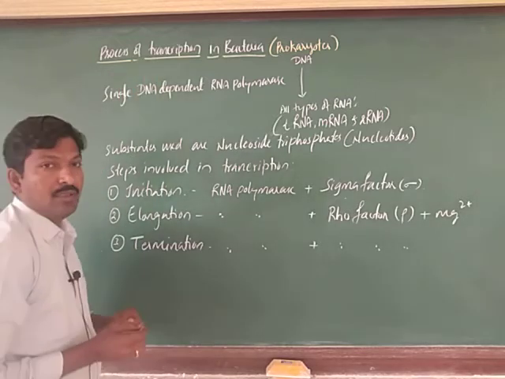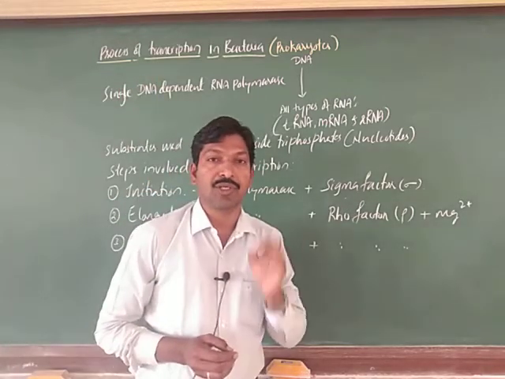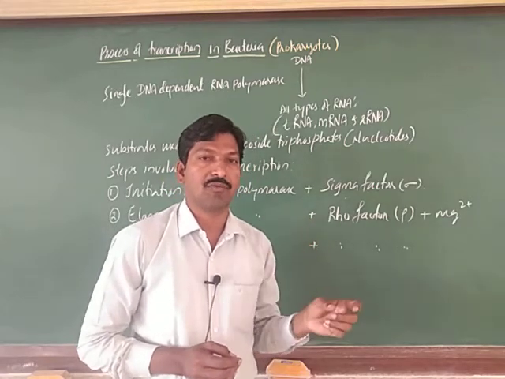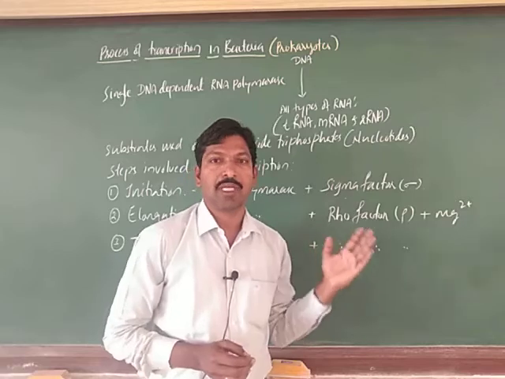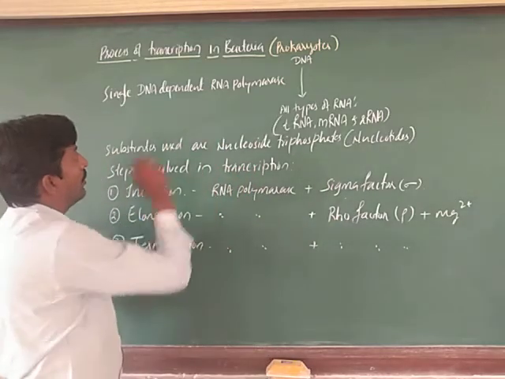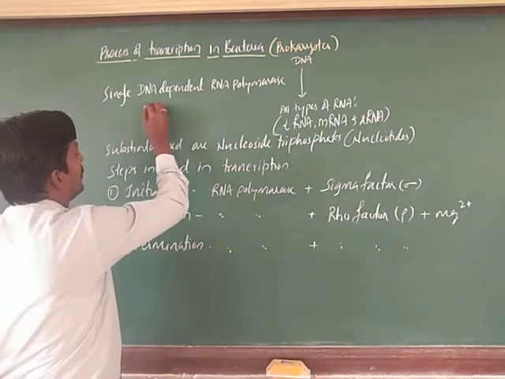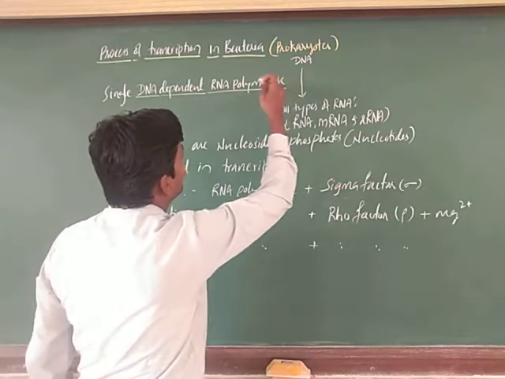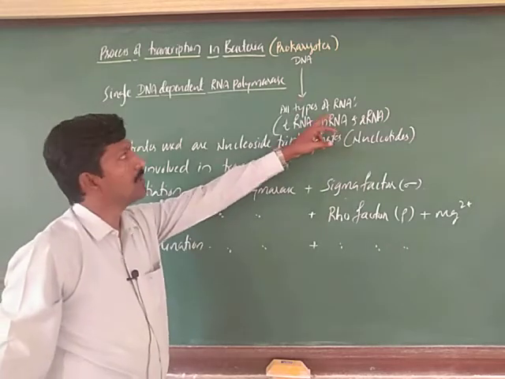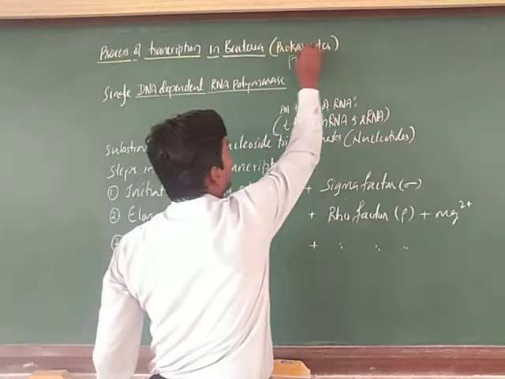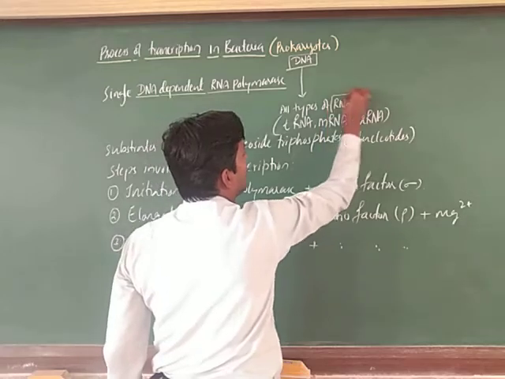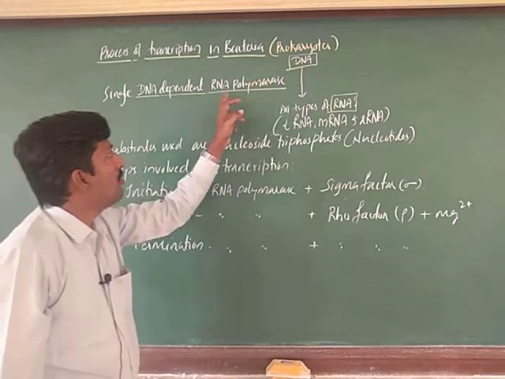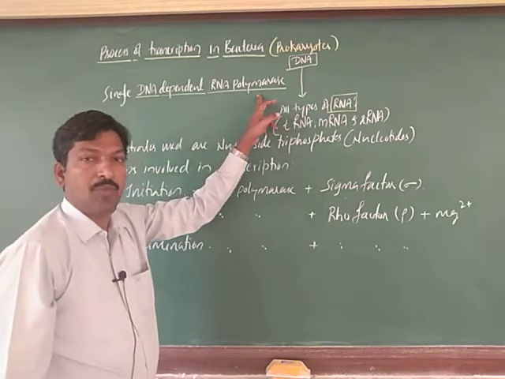The transcription and the transcription unit we have studied in the previous video. Transcription means the process of formation of RNA from DNA, in the presence of some enzymes. Here we call it DNA-dependent RNA polymerase, because transcription is the formation of RNA from DNA. All types of RNA are formed from this DNA in the presence of the enzyme RNA polymerase.